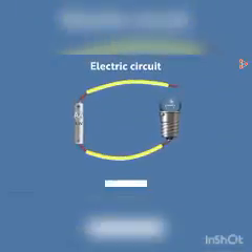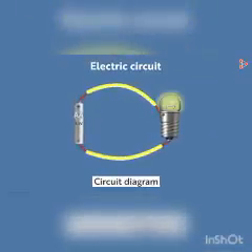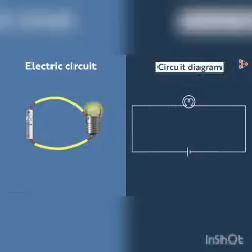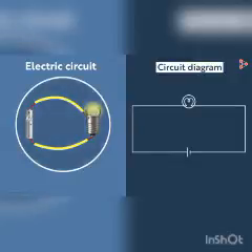So if we were to draw this simple circuit using the symbols, then how would we do it? Just draw the symbols for the electric cell and the bulb first. Then using straight lines for wires, join them together. This is the circuit diagram representing this circuit. It was simple to draw, wasn't it? You can even show the direction of electric current in the circuit with arrowheads. So the electric current is flowing in this direction from the positive to the negative terminal of the cell.